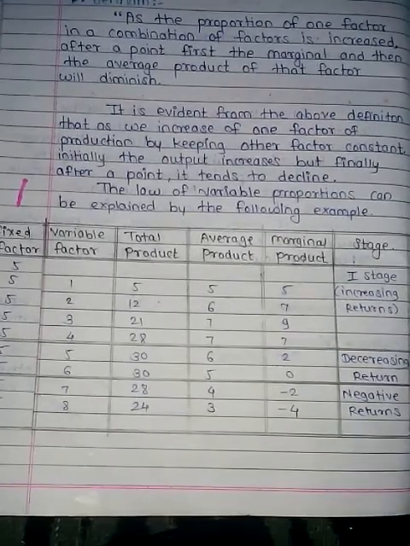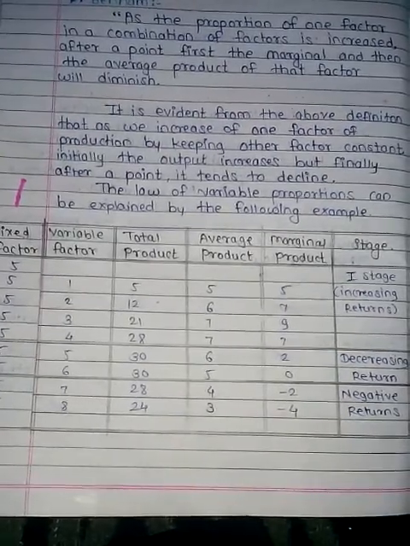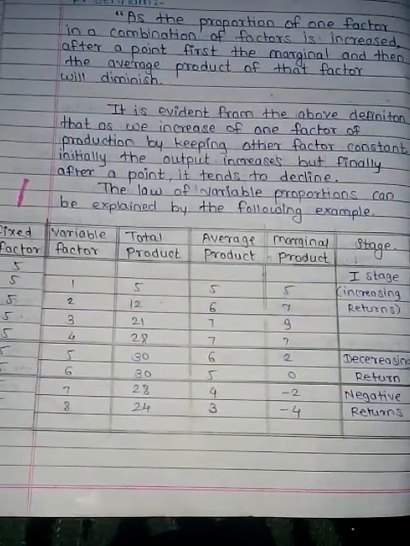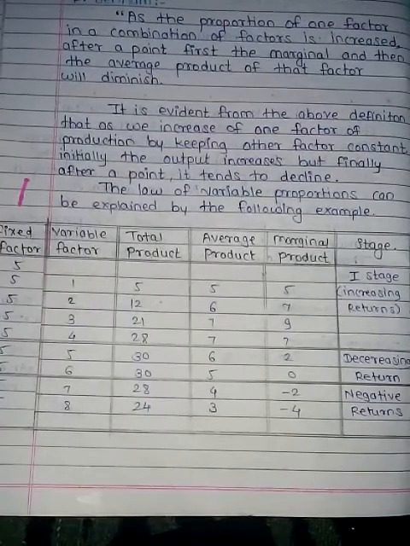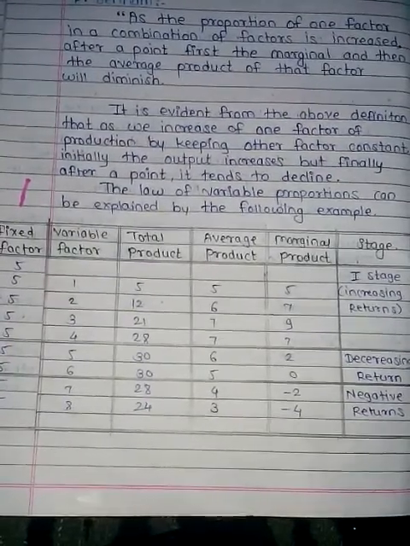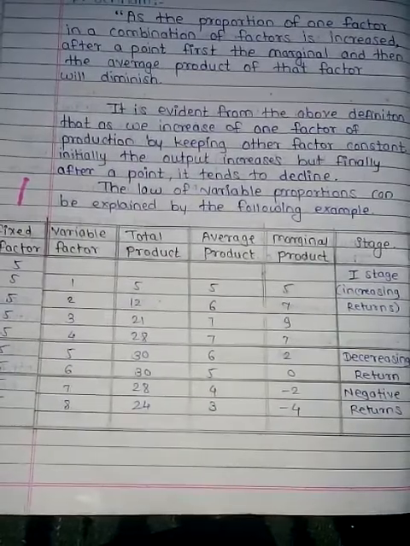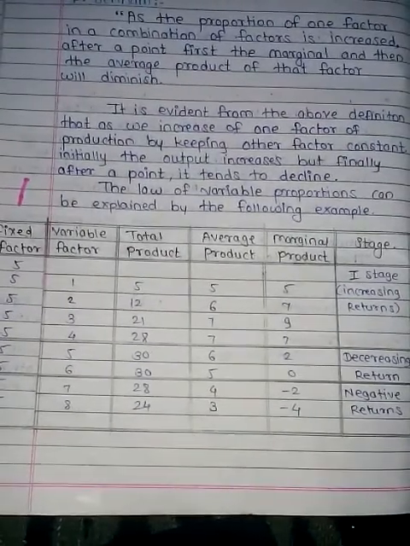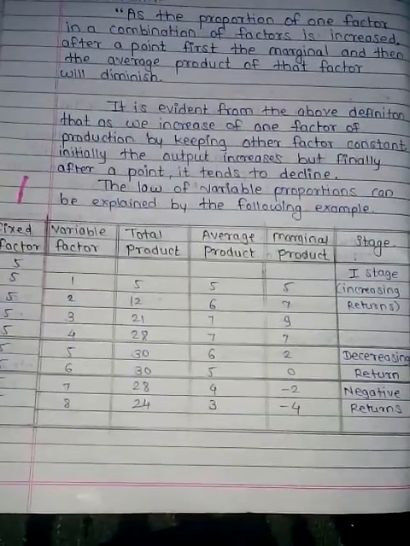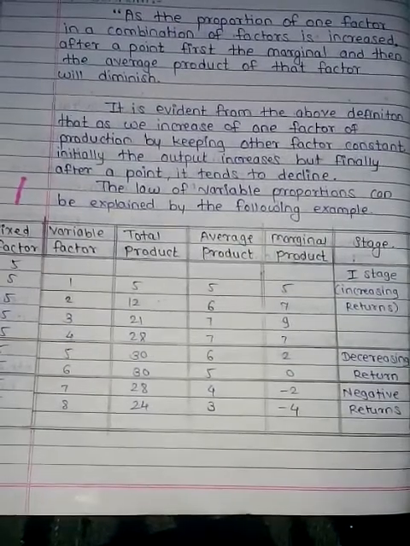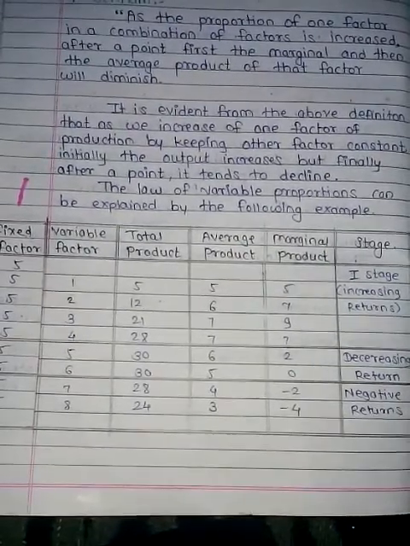At the sixth factor used by the producer in the production function, total production becomes 30, average production becomes 5, and marginal production becomes 0. That is the decreasing returns. The producer is getting decreasing returns.